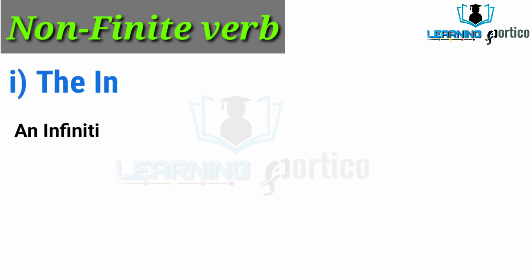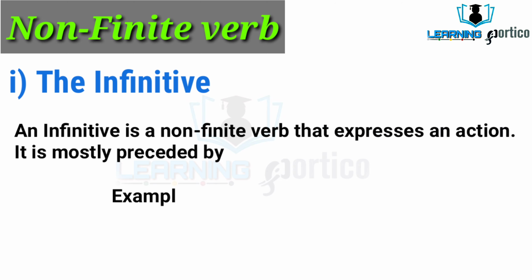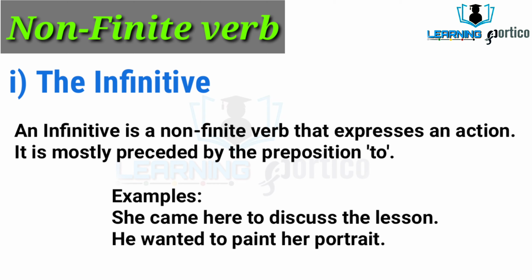The infinitive. An infinitive is a non-finite verb that expresses an action. It is mostly preceded by the preposition to. Infinitives are the types of the non-finite verb. It mostly takes the preposition to. Infinitives are formed by adding to and verb forms. Example: to come, to go, to learn. These all are the infinitives.